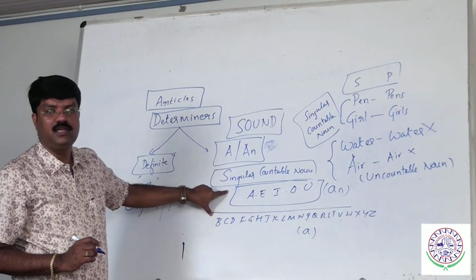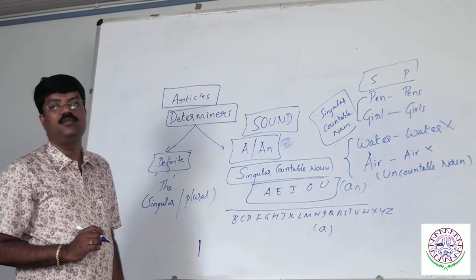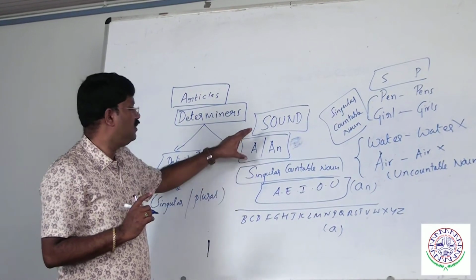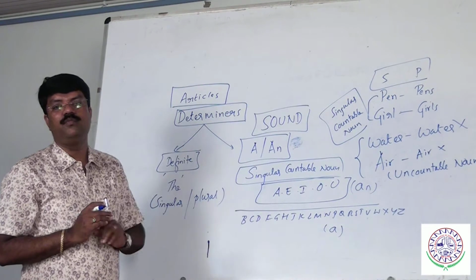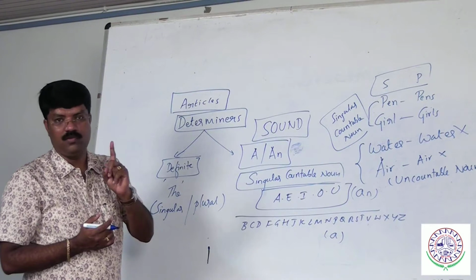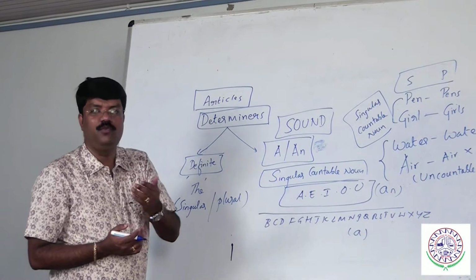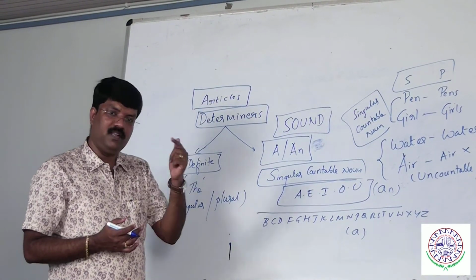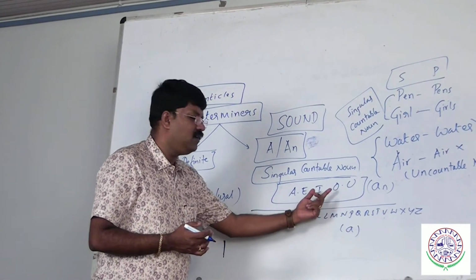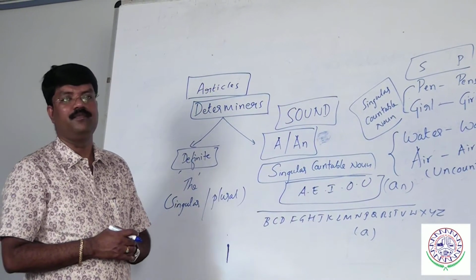So in front of a vowel sound, what do we put? We put an. The pronunciation should begin with a vowel sound. So there are two things here. When you want to use a and an, we need to understand two important rules. The rule number one, the given noun should be a singular countable noun. What is a singular countable noun? A noun which will have its plural form. If it is satisfied, then move to the second part. Decide it based on the sound. What does it mean? In front of a vowel sound, an; in front of a consonant sound, a.